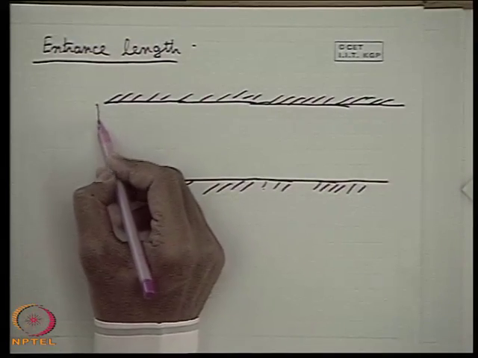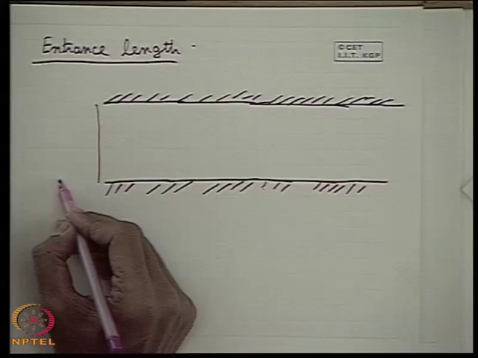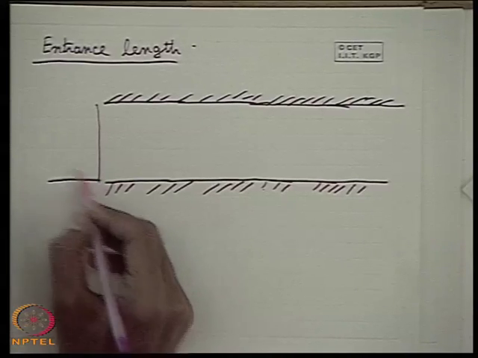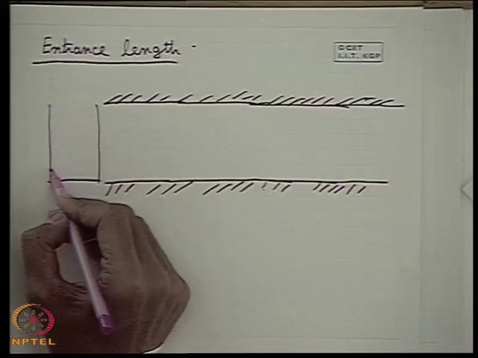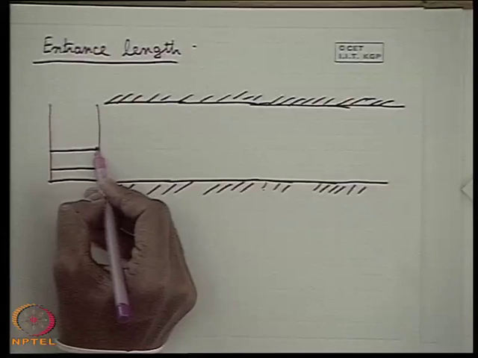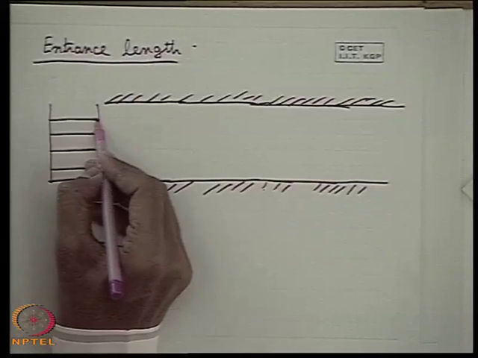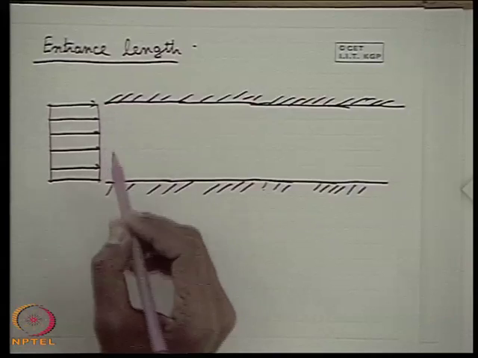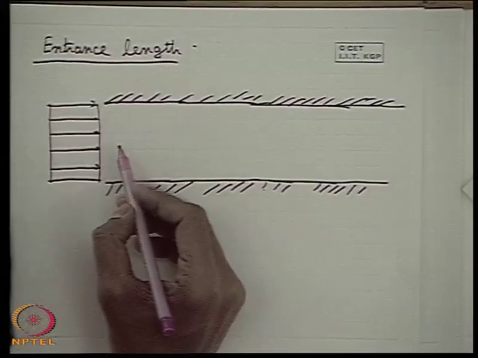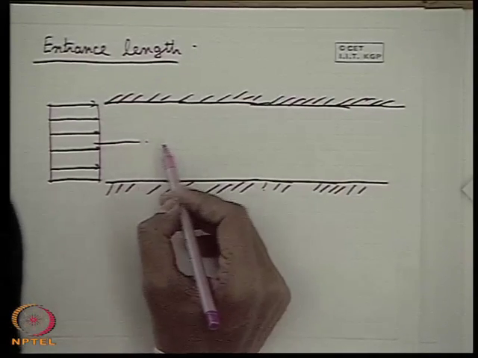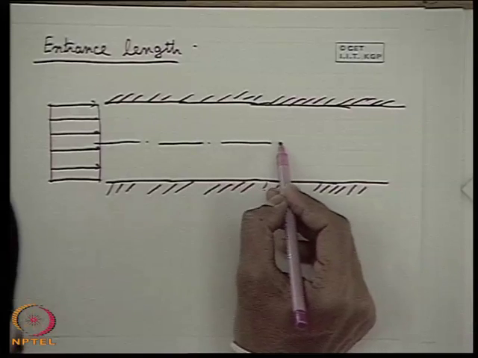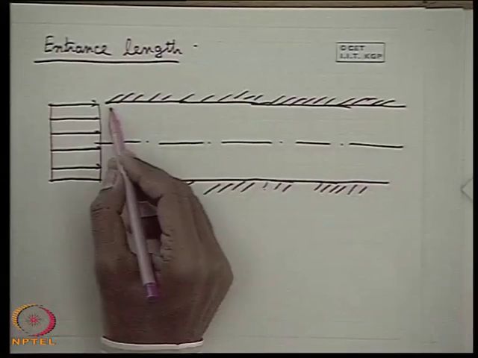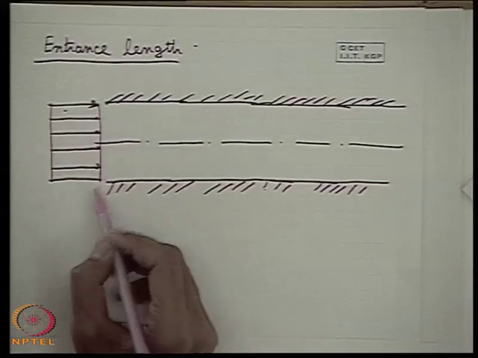Let us consider the flow approaches with a uniform velocity like this. Now, as the flow touches these two surfaces, what happens if we take this as the axis of the flow? The flow will be symmetric about this axis since the flow condition is symmetric.